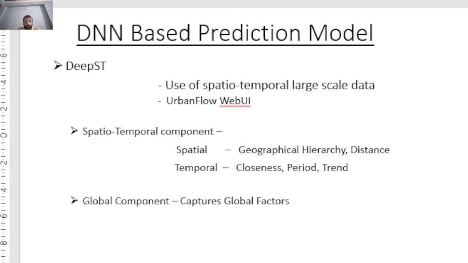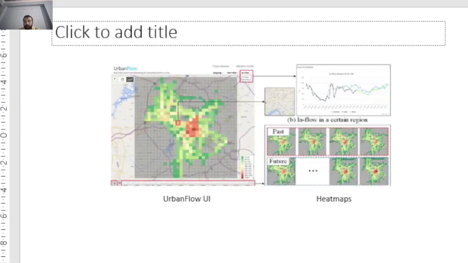And it also proposes the use of convolutions to capture spatial near and distant dependencies. Apart from that, there is an application of early and late fusions to fuse similar spatio-temporal data as well as the global information. So it predicts the citywide crowd flows and builds a real-time crowd forecasting system called Urbanflow, which is a UI-based system that looks something like this.